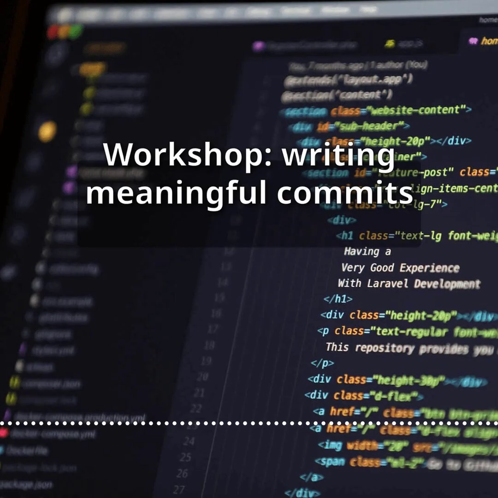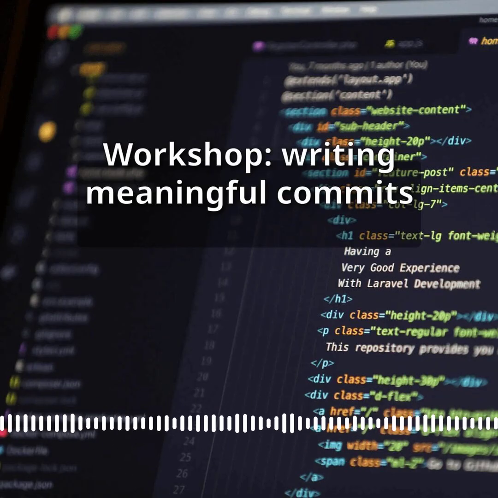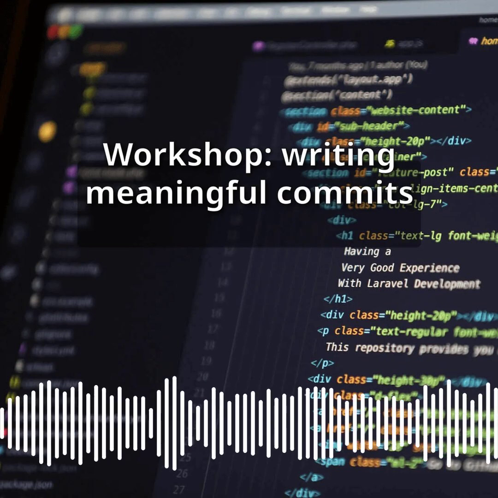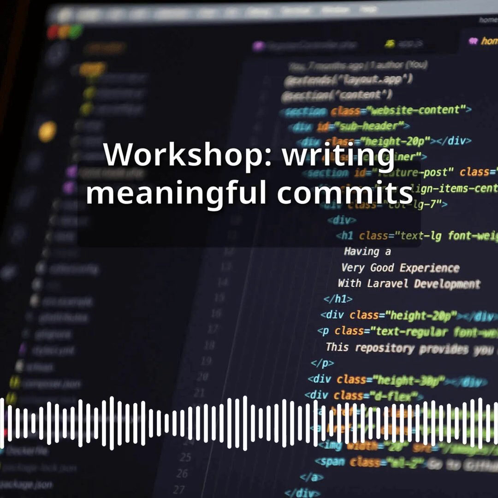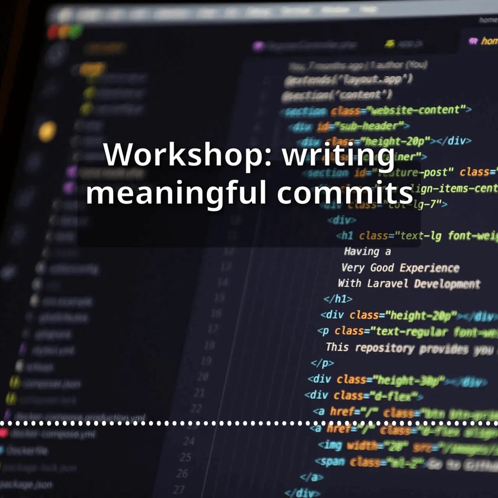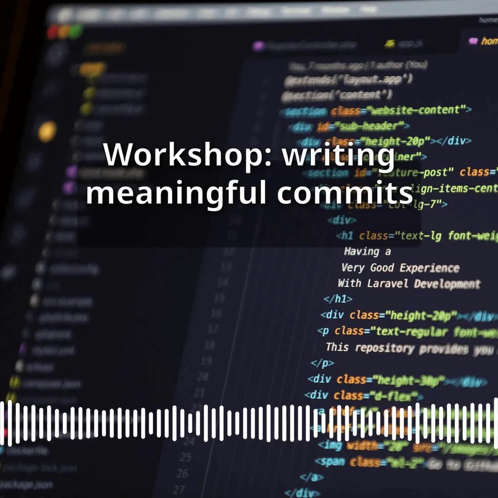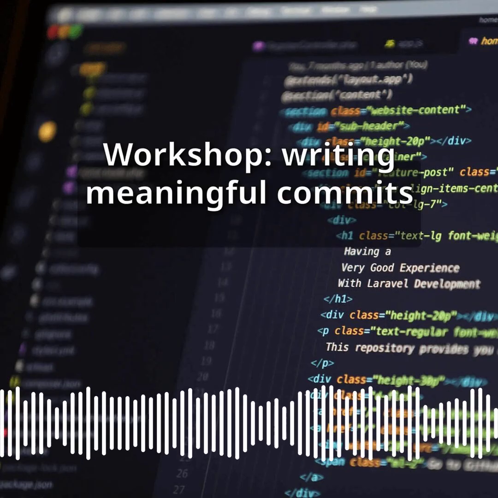Workshop brief. This workshop puts into direct practice the concepts covered in the previous lesson on commit message best practices. You've been working with Git locally, initializing repositories, making commits, and reading history with git log. Now it is time to build a habit, writing commits that are meaningful, atomic, and professional from the very first day of your developer journey.